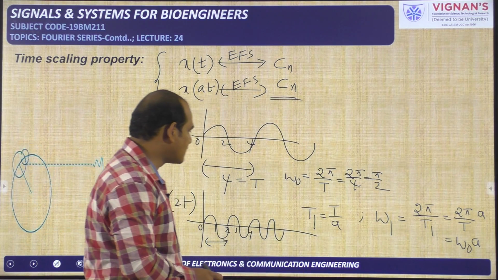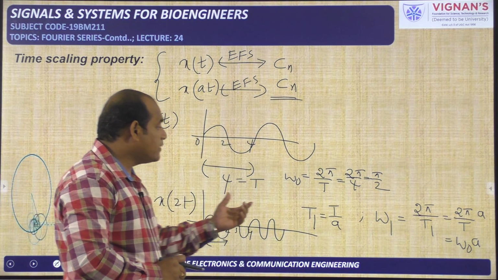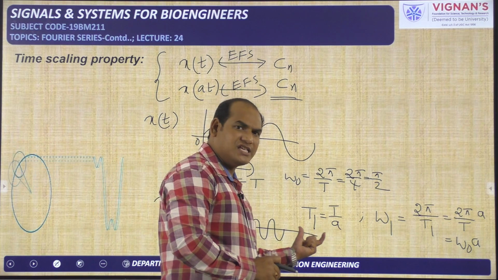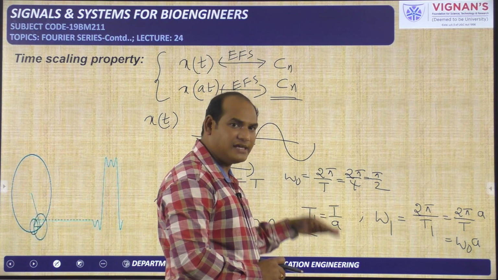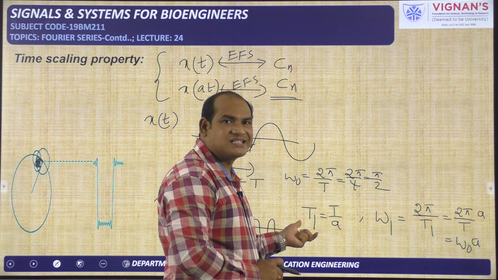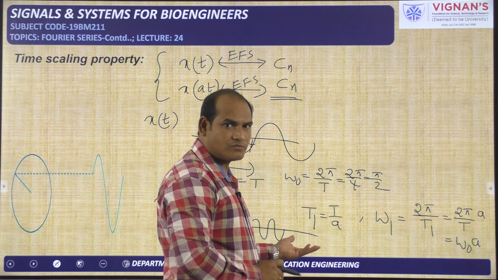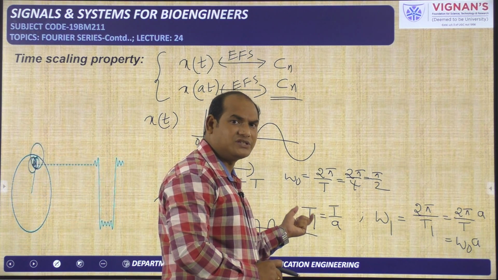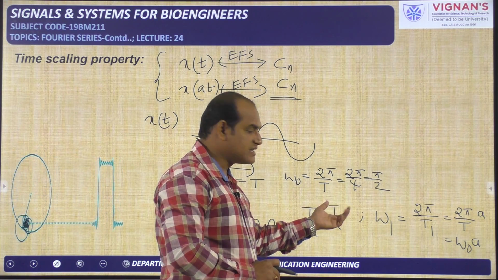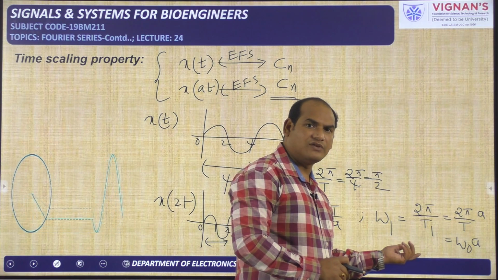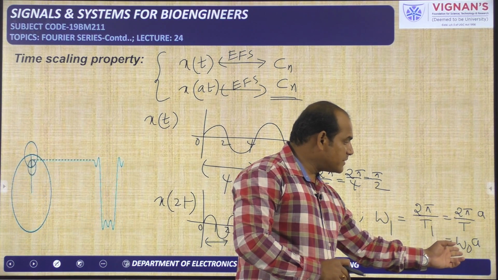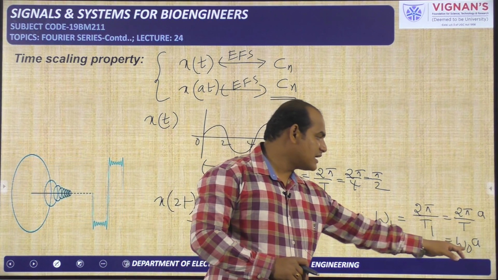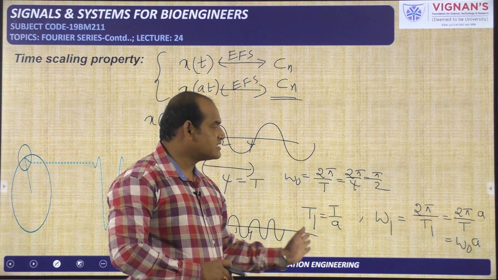So what did you understand from this? After time scaling, the time period and fundamental frequency have both changed. The time period changes in this way: T1 is equal to T by A, where T1 is the time period of the signal after time scaling, equal to the time period of the original signal divided by A. And the fundamental frequency omega 1 is equal to the fundamental frequency of the original signal multiplied by the scale factor A. Here the time period is divided by the scale factor. These are the two things you have to understand.